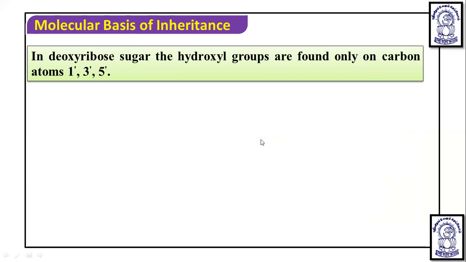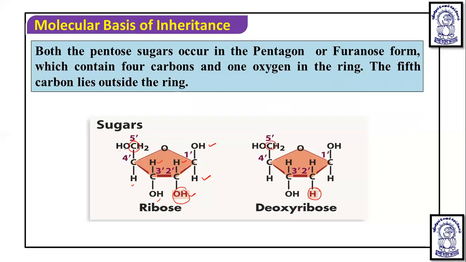In deoxyribose, you will see hydroxyl groups are formed only on carbon atoms 1, 3, and 5.